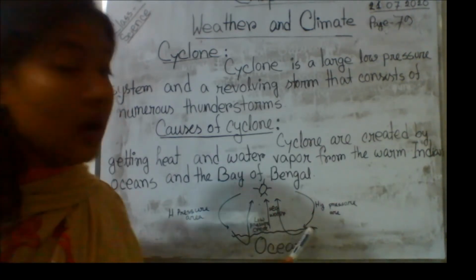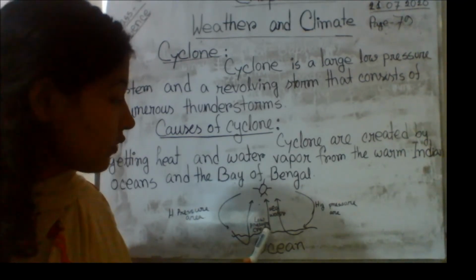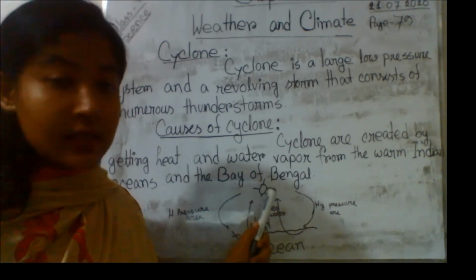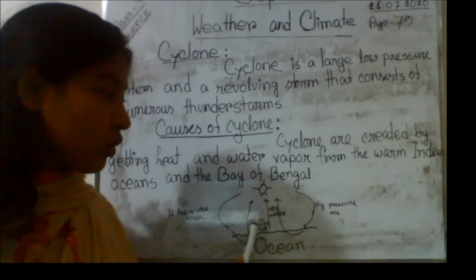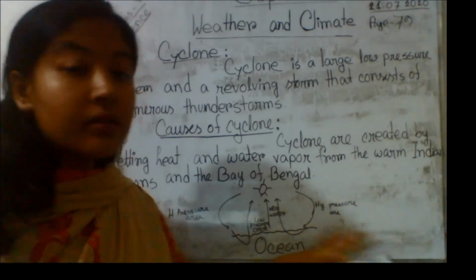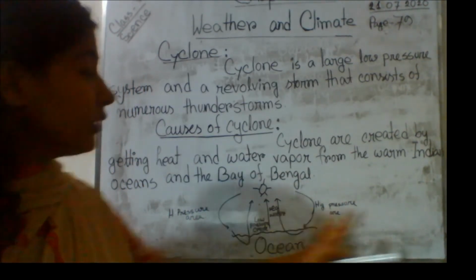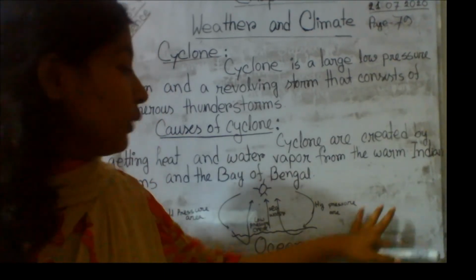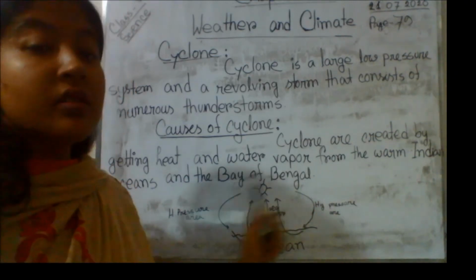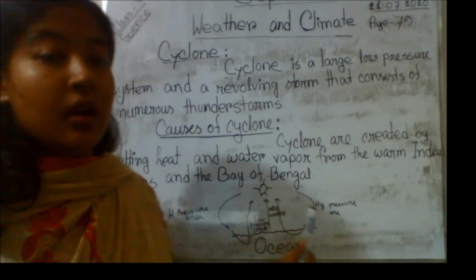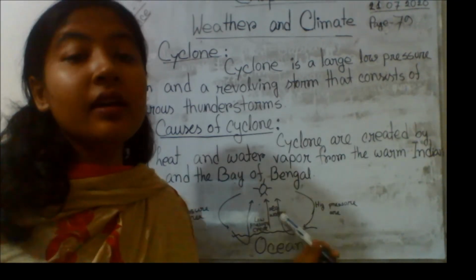Sunlight heated the ocean water, and the water vapor goes up to the sky. So here low pressure is created in this part of the ocean, and the cold air rushes to this low pressure area and creates a circulatory movement of wind. So this is the main reason of creating cyclone.